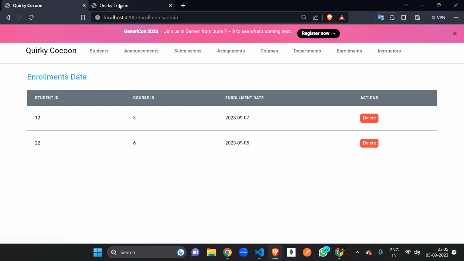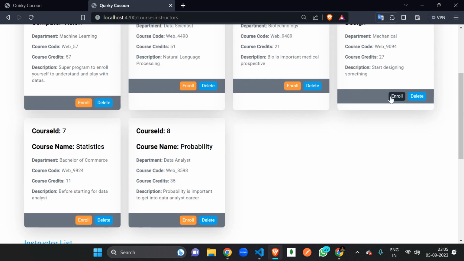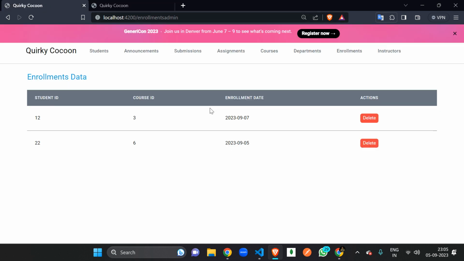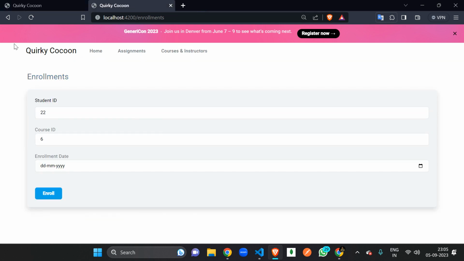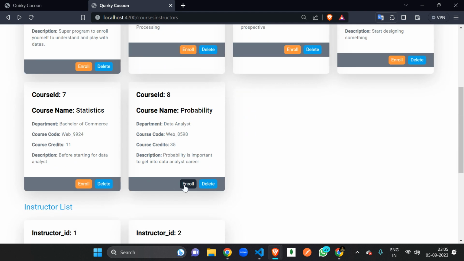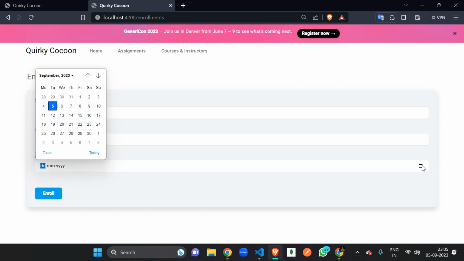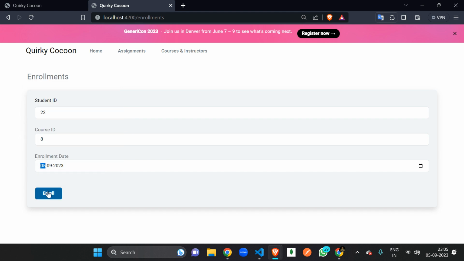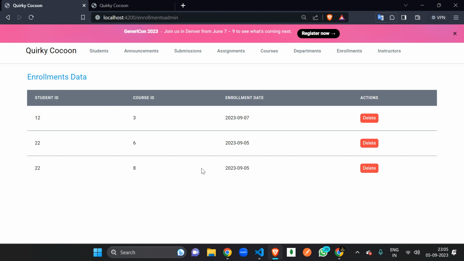Now move to the enrollment section. You can see earlier that somebody enrolled from here, so it is shown on the screen here, right? So let's say if a person wants to enroll in the probability section, right? He just has to mention the date when he is enrolling in this website. So just 5, and enroll, right? Enrollment successful, and you can see in the admin section the data is three; earlier it was two, but now it is three. So this is also working fine.